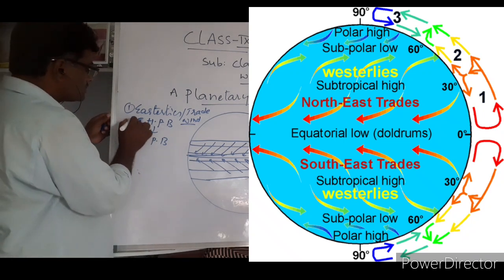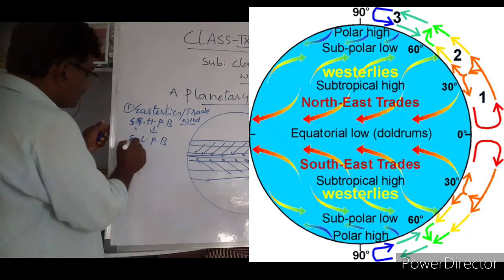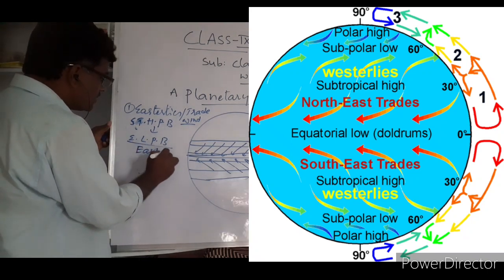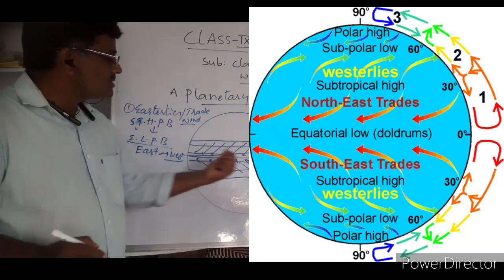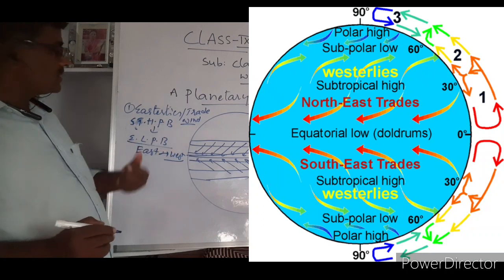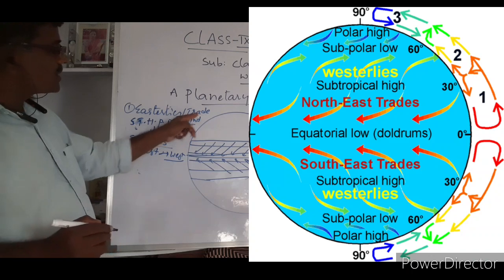So they blow from the subtropical high pressure belt to the equatorial low pressure belt, but what is the general direction? Direction is east to west. This point is to be noted. From the east they are blowing, that's why we call them easterlies. So this is the first one.